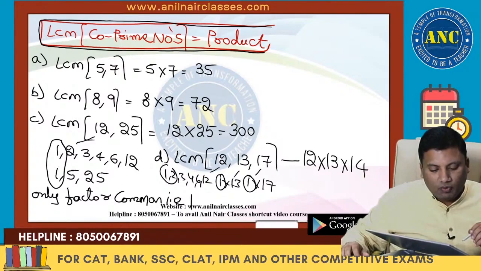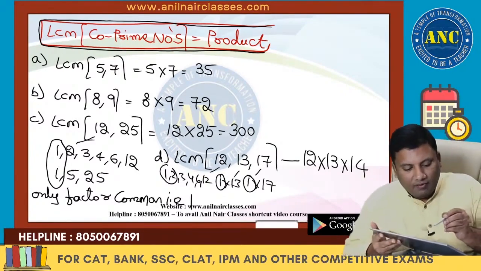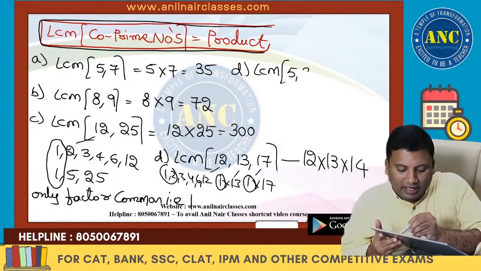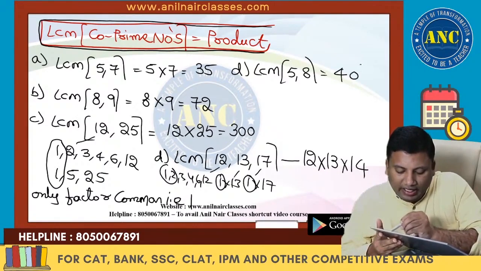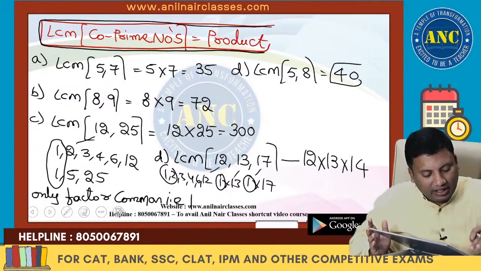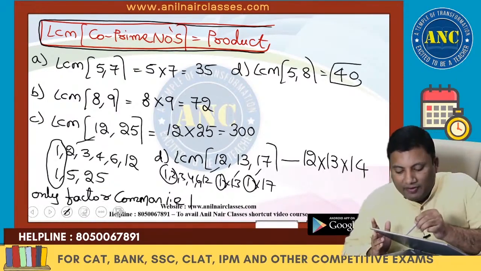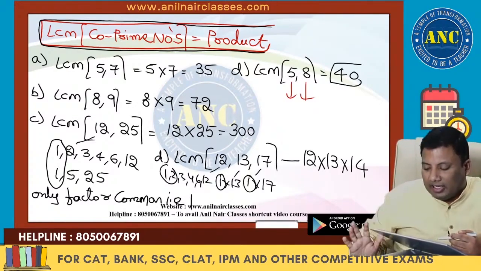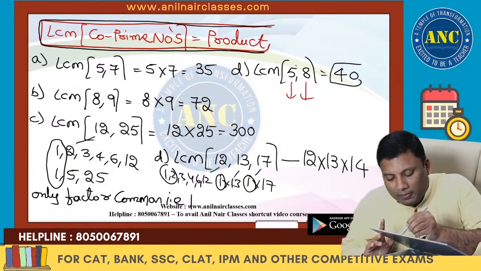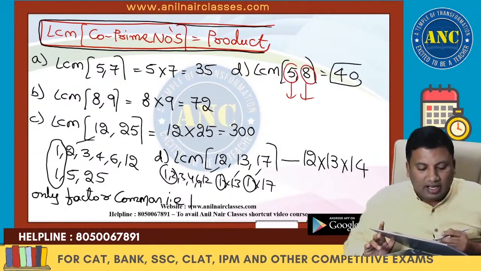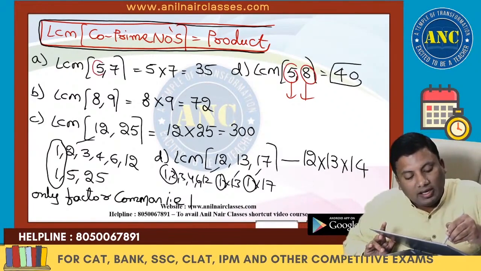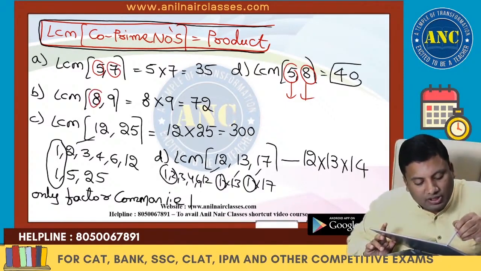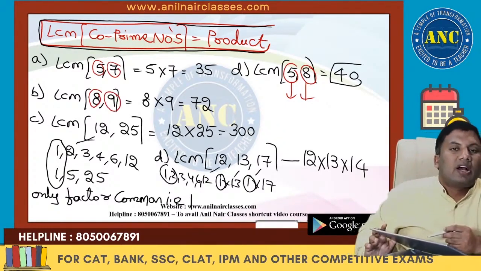Now the reason why I took one more example also I will take. LCM of 5 comma 8, it is 5 into 8, 40. See here, 5 and 8 are co-primes. So one number is a prime number, another number is a composite number. One number is a prime number, another is also a prime number. One number is a composite number, another number is also a composite number.